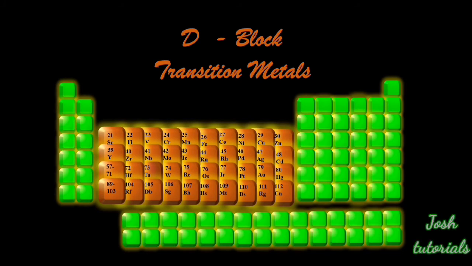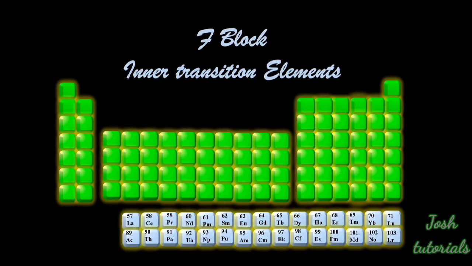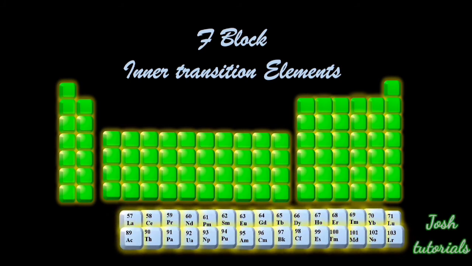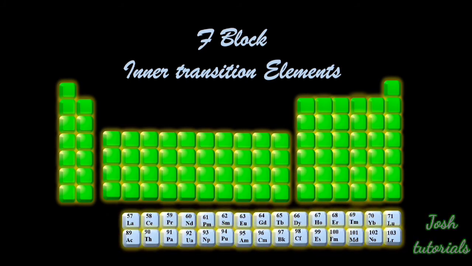And the last two horizontal rows at the bottom of the table are termed f block elements, or inner transition elements, containing the lanthanide series and actinide series.